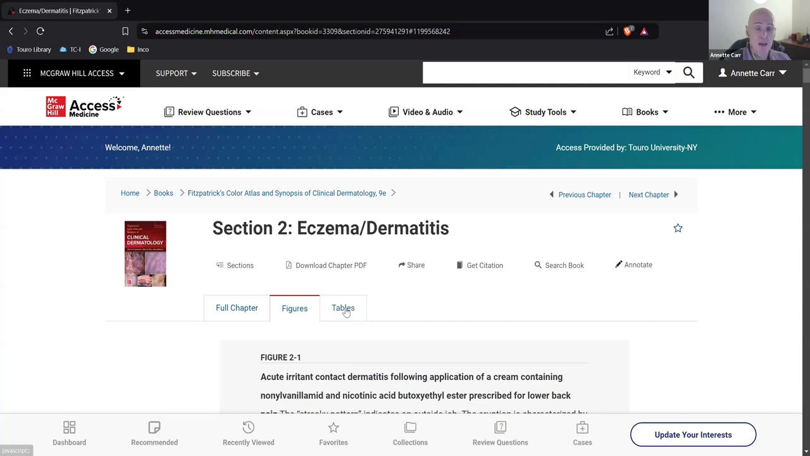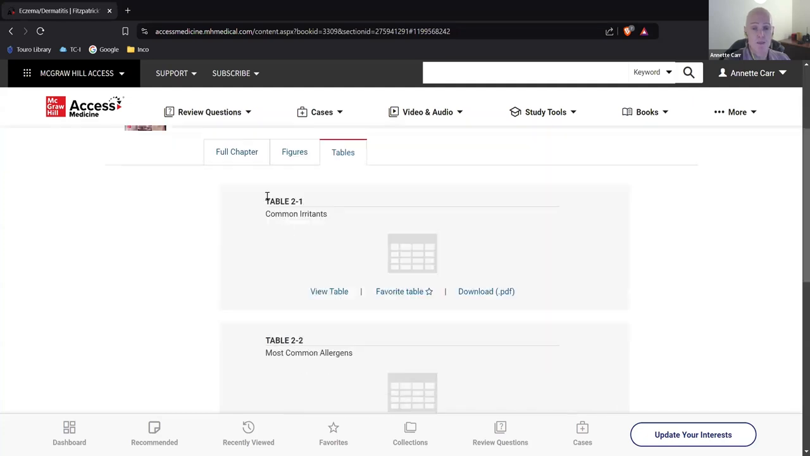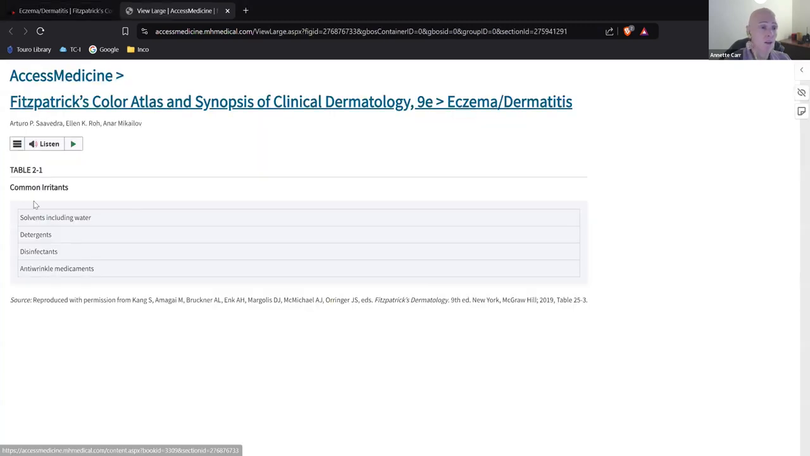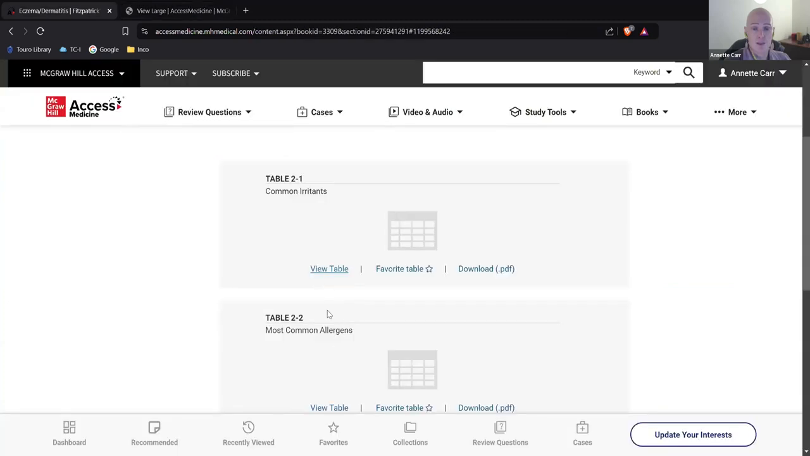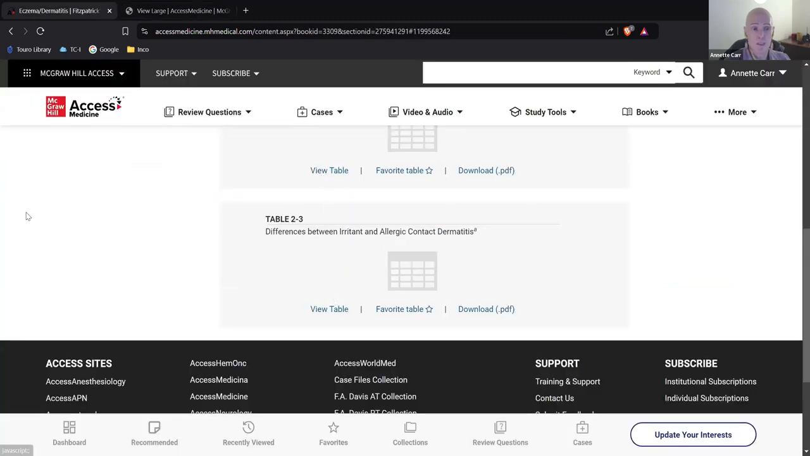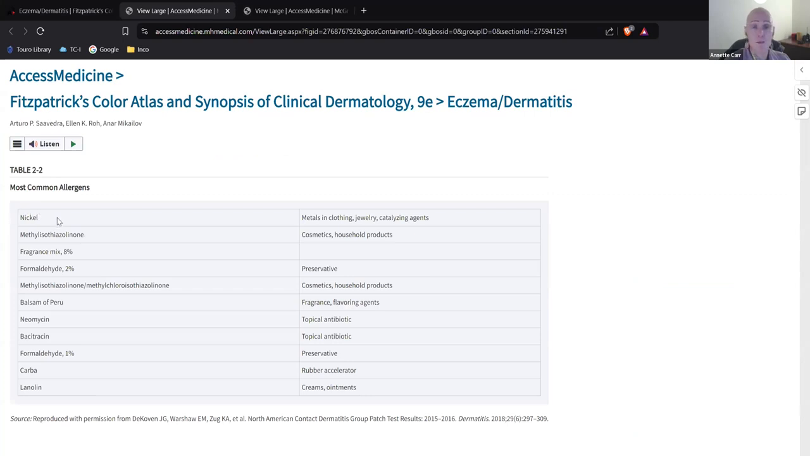And to the right of that are tables. Okay, so for instance, if you want to look at common irritants, this should be a table that will tell you what the common irritants are that create contact dermatitis. Or we can look at most common allergens. Again, nickel. Well, I'm allergic to nickel. That's how I know it. So these are some of the common ones as well. Okay, so that's how you look in a specific book.